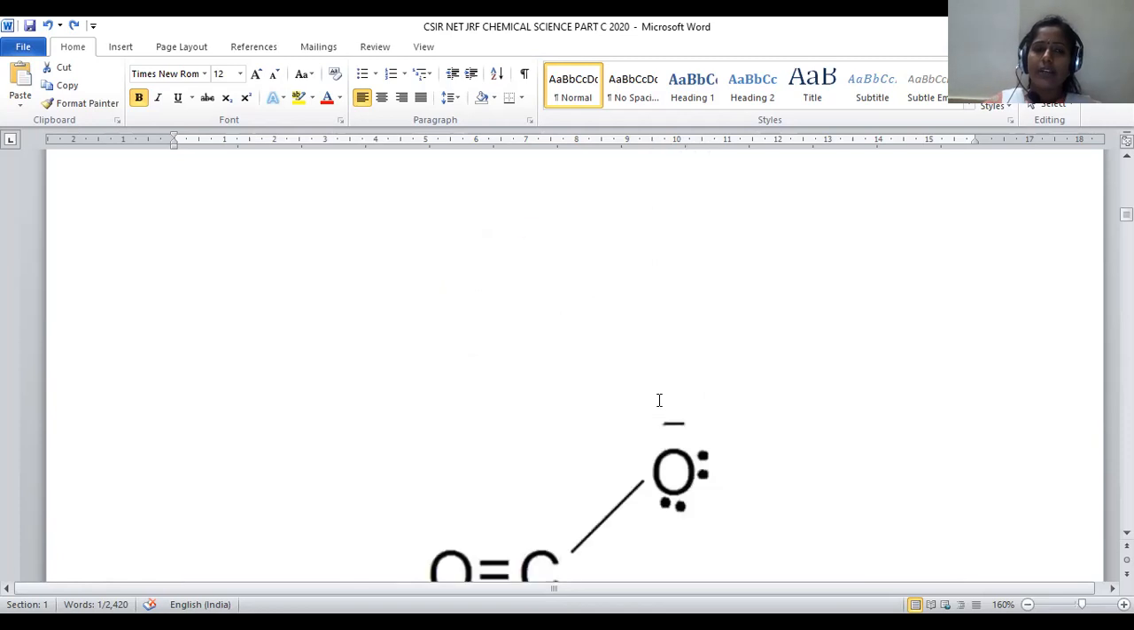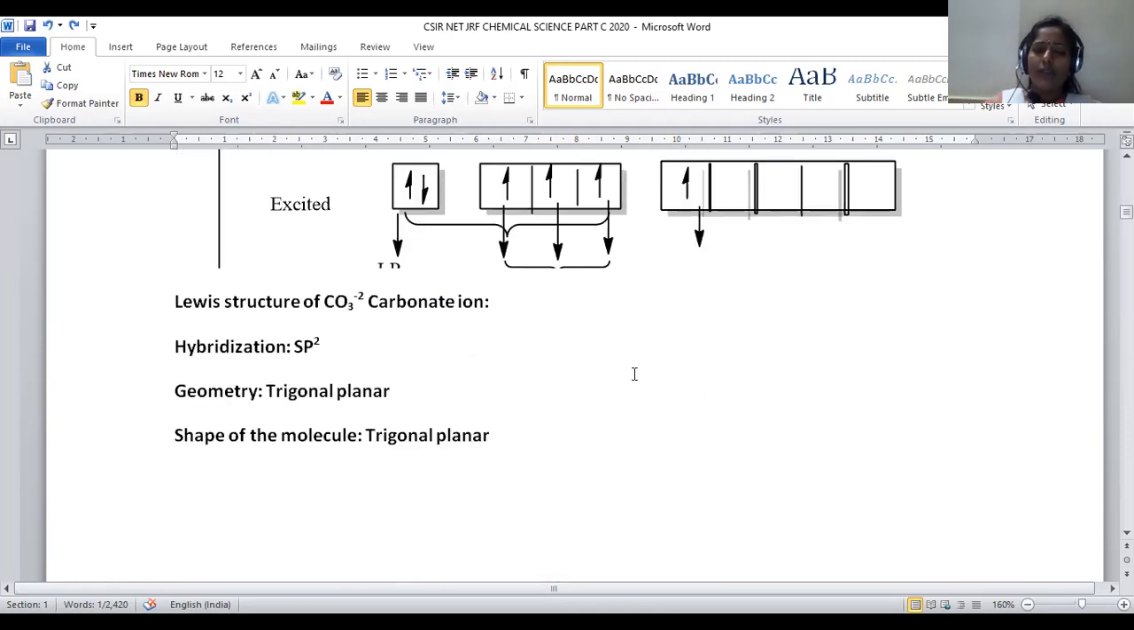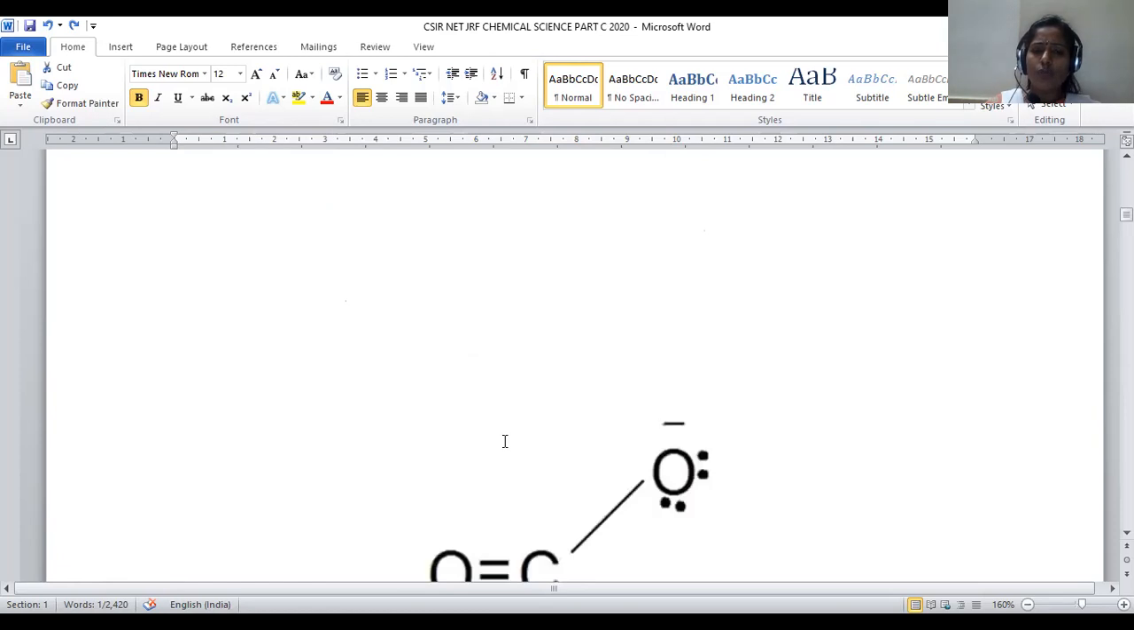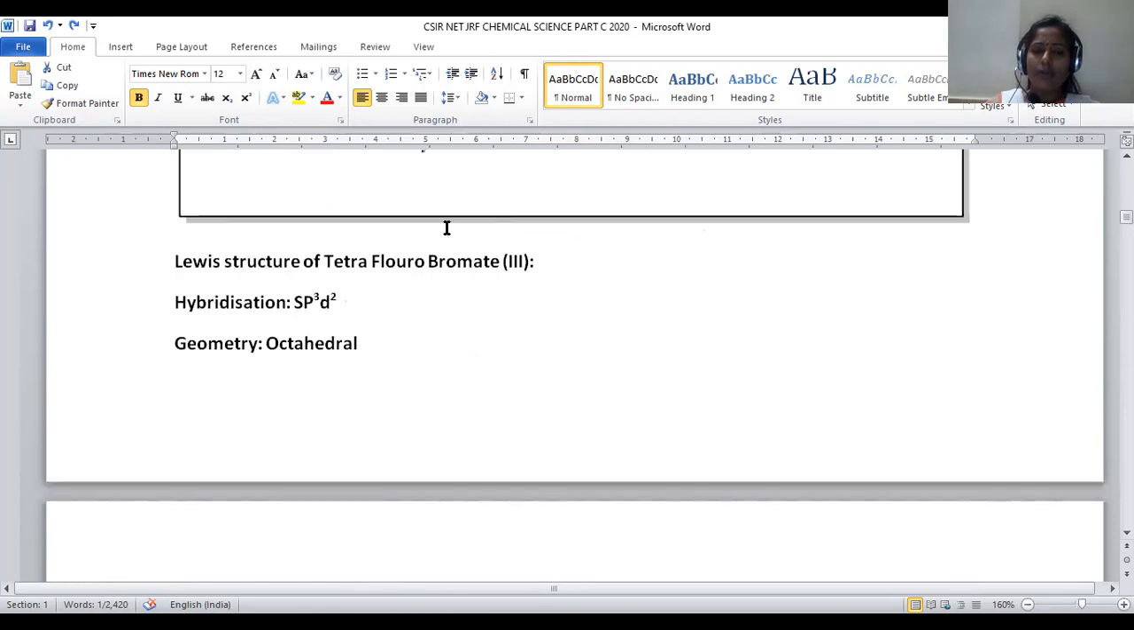So sp2 hybridization is there, no lone pair of electrons. That's why the geometry and shape of the molecule remain identical. So for sp2, geometry will be trigonal planar, and even the shape of the molecule is trigonal planar. So for carbonate, trigonal planar is the geometry and shape as well. Now let us move on to the third problem given in the question.